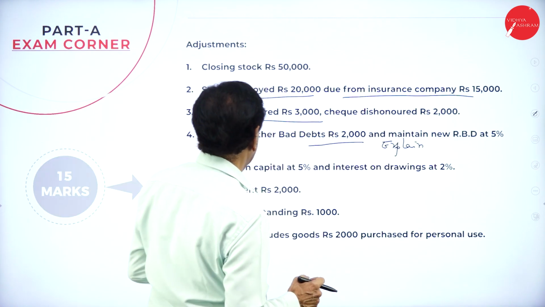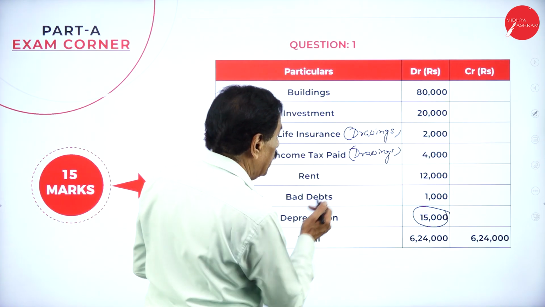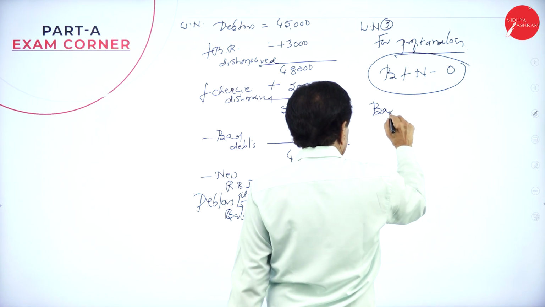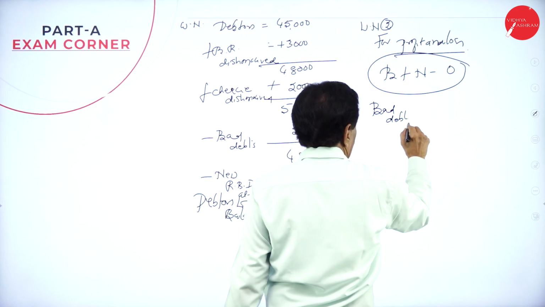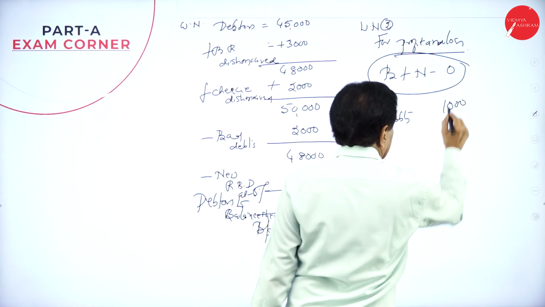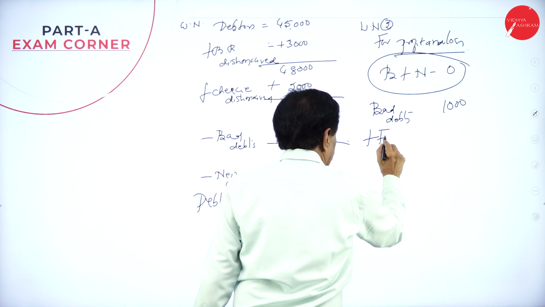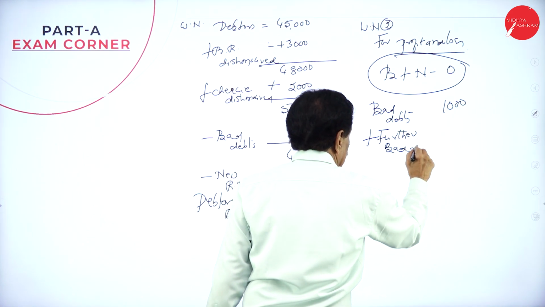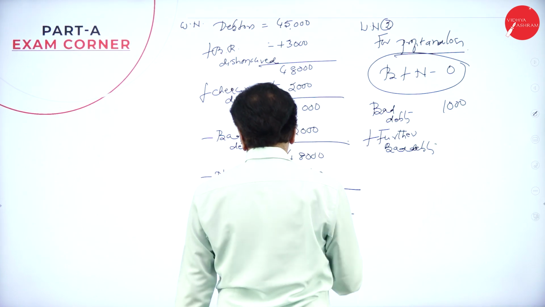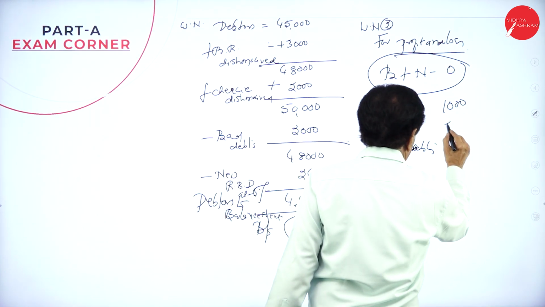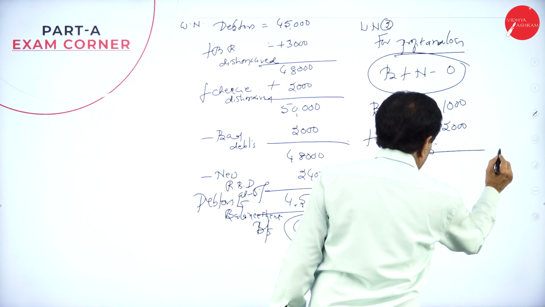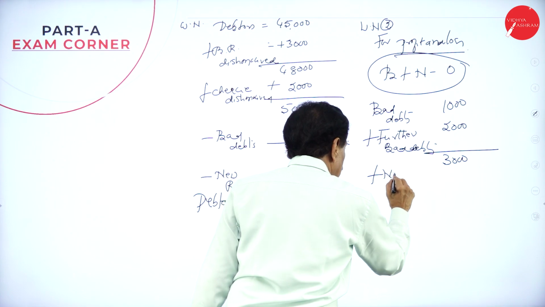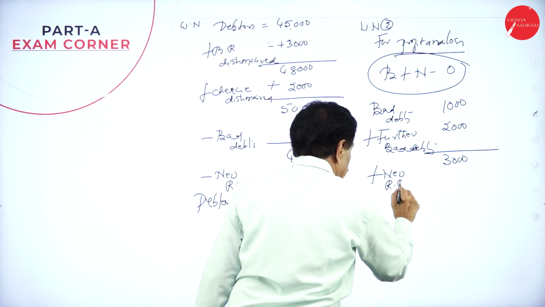Adjustment new RBD, trial balance old RBD. What's your bad debt? See that. Your bad debt is 1,000, plus further bad debt. What's your further bad debt? 2,000. It becomes 3,000, plus new RBD from the adjustment.